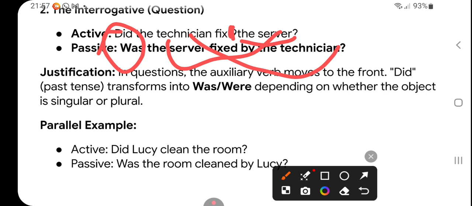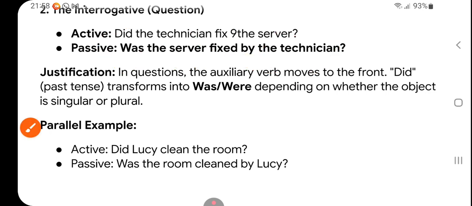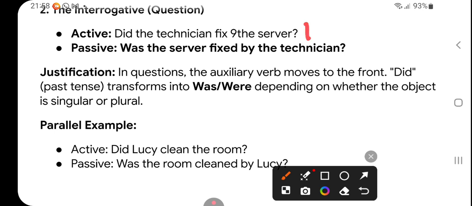Technician will go at last, right? So was the server fixed by the technician? "Was fixed" goes in the beginning because this is a question, right? So please take care. And one more thing, that question and question. Here the question starts with "did", here the question starts with "was". Because of "did" we have used "was".